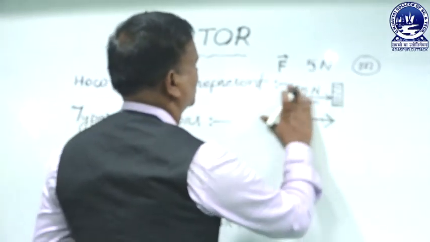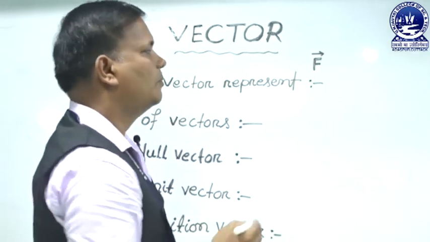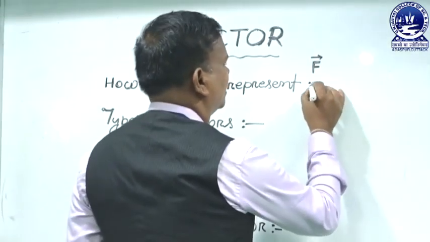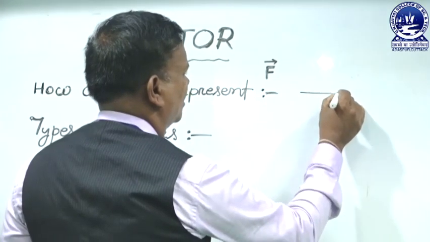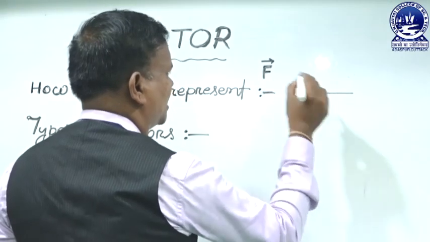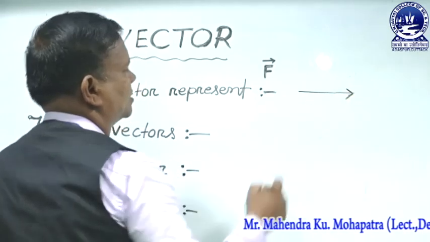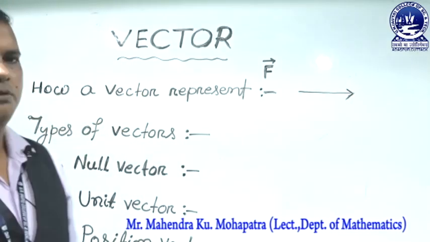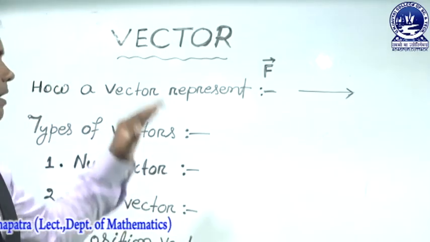So, this is the representation of a vector. That means we can represent a force in a figure as a line parallel to the force, and the arrowhead gives the direction of the force. So, we represent a vector in this way.